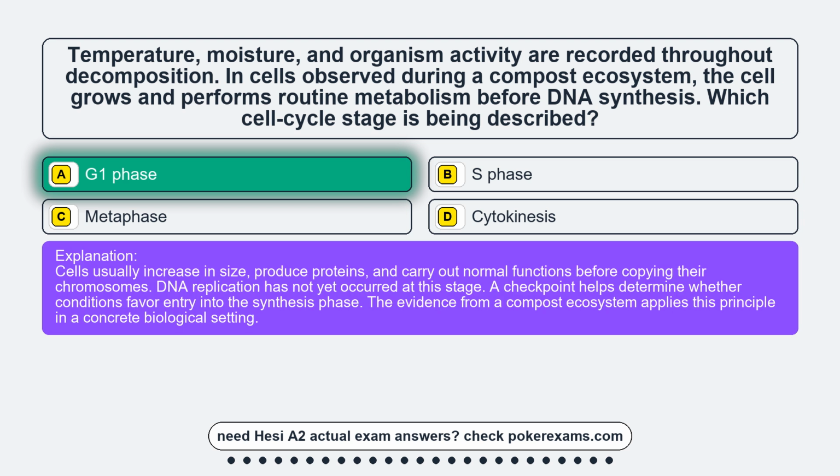Cells usually increase in size, produce proteins, and carry out normal functions before copying their chromosomes. DNA replication has not yet occurred at this stage. A checkpoint helps determine whether conditions favor entry into the synthesis phase. The evidence from a compost ecosystem applies this principle in a concrete biological setting.